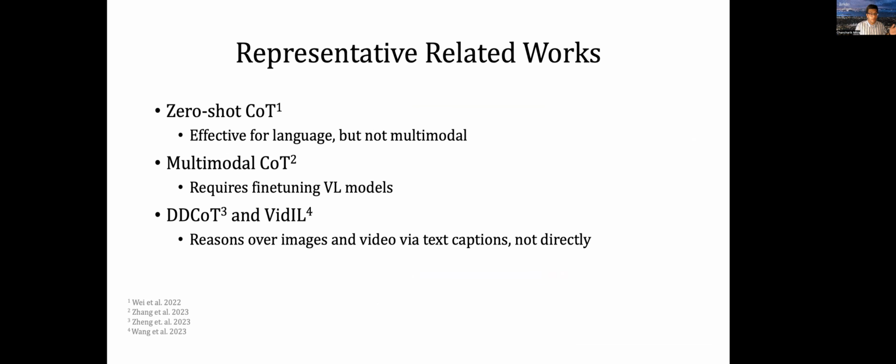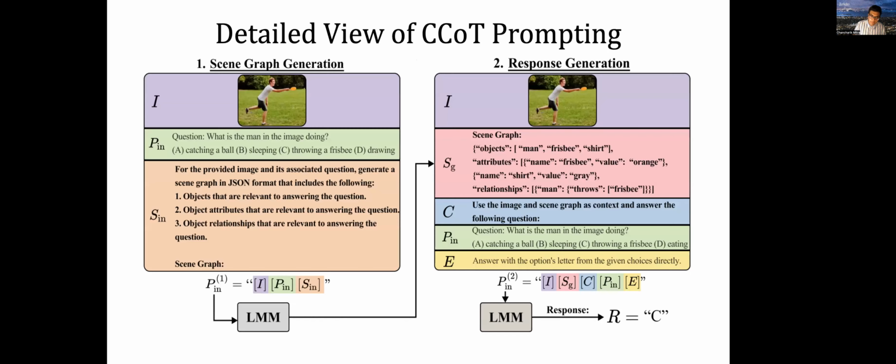Some representative related work includes zero-shot chain of thought, a language method, multimodal chain of thought, which requires fine-tuning, and DDCoT and vidIL, which reasons over the text captions of images and video, but not the image directly. And we also use scene graphs, which is another differentiating factor.